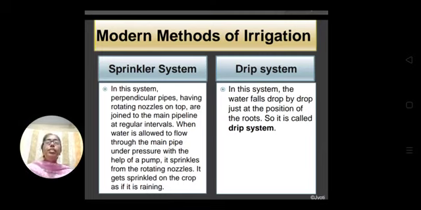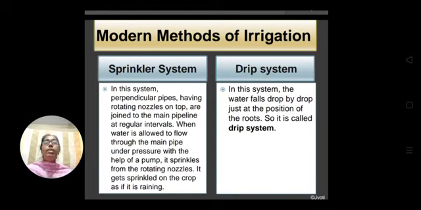In the sprinkler system, the perpendicular pipes having rotating nozzles on the top are joined to the main pipeline. I will show you the diagram.